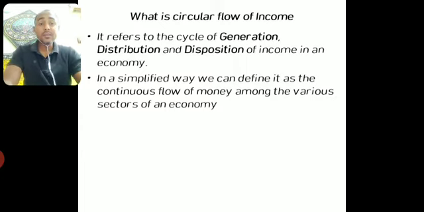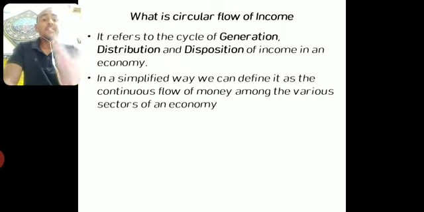When there is production activity, there is generation of income hand in hand. Means production and generation of income go hand in hand. Simultaneously both these activities take place. Okay. So whatever is produced, equal amount of income is also generated. So production and generation of income, both are just two sides of the same coin, you can say.